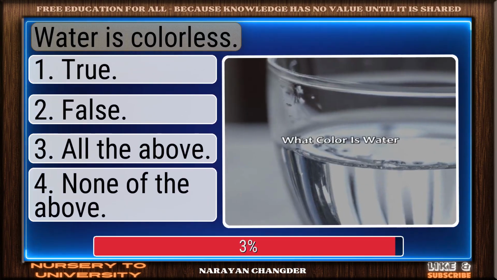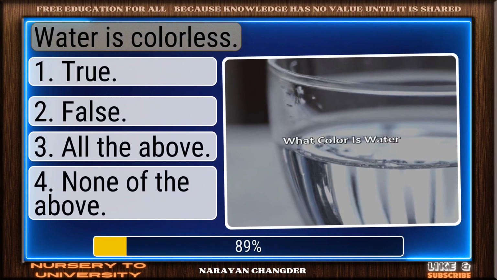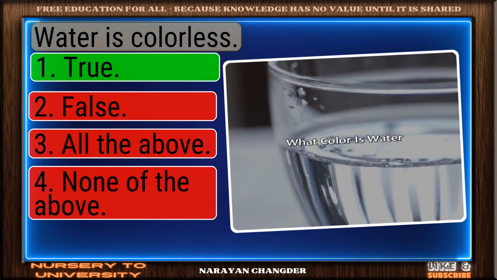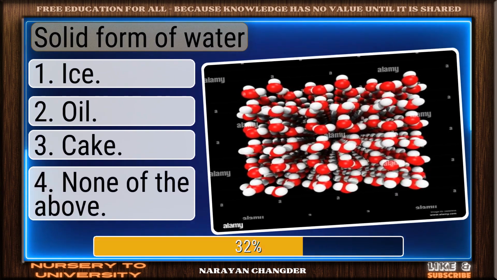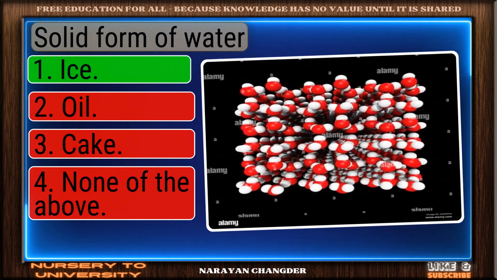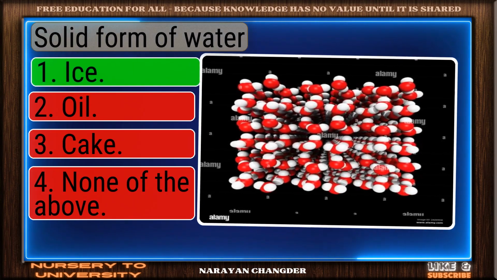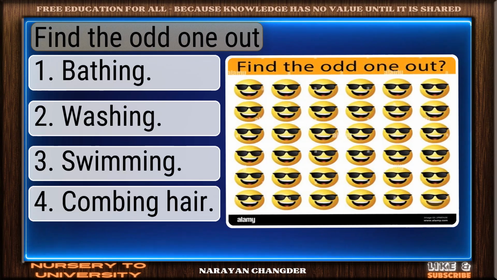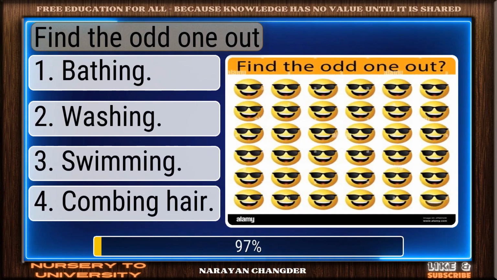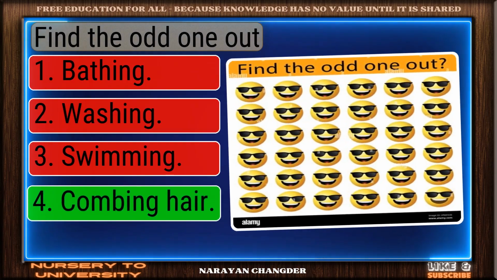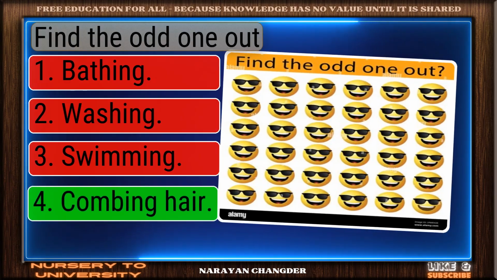Water is colorless. Well done. True is the right choice. Solid form of water. Clear logic. Your choice ice is sound and 100% true. Find the odd one out. Sharp thinking. Combing hair is the right choice.